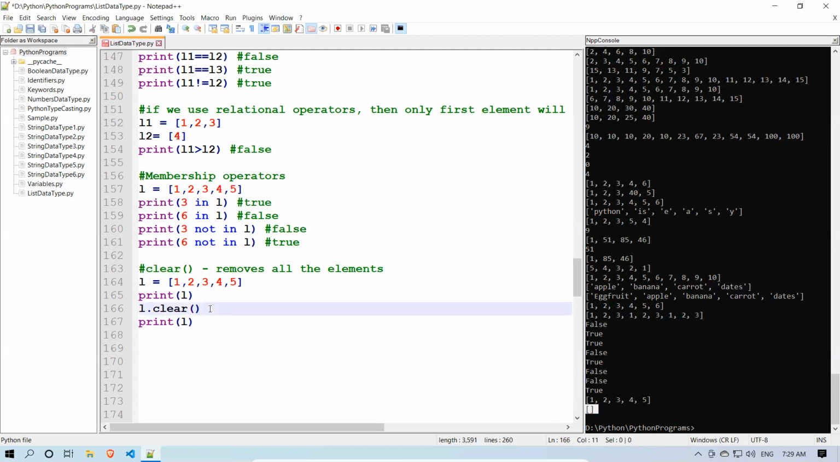L dot clear means what happens? It becomes like this, that is an empty list. Okay, so this is how you can remove the elements using the clear method. So that's all about list.